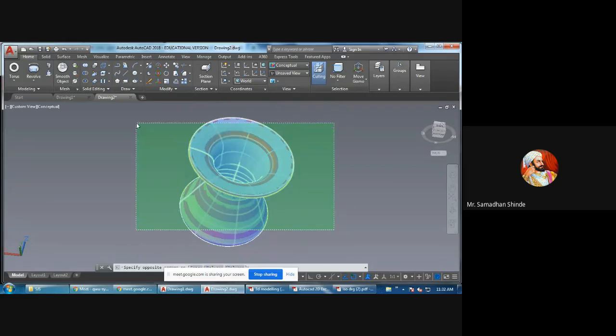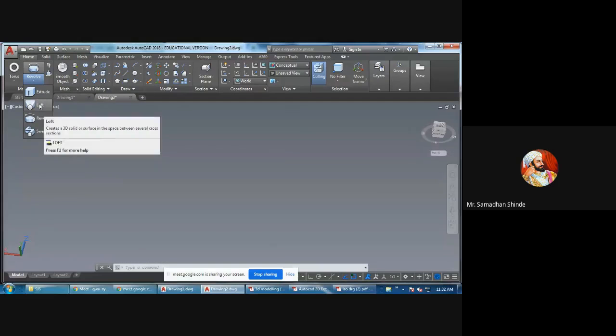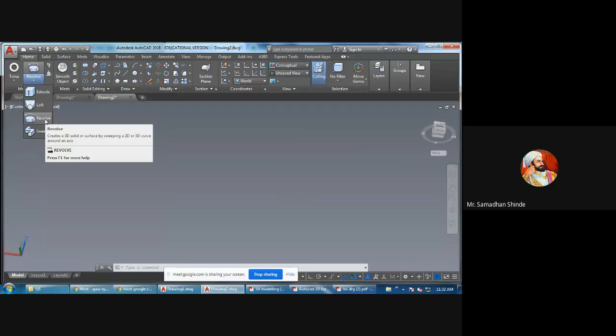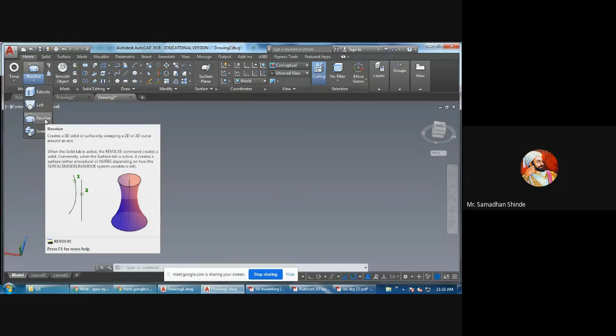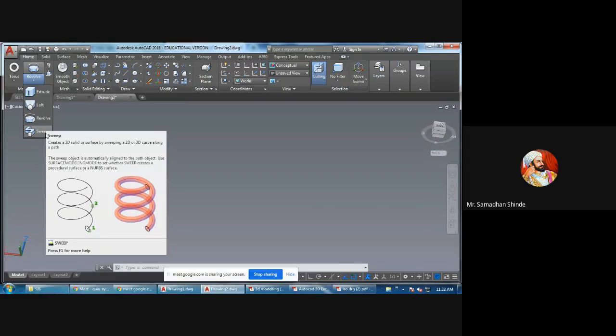I will tell afterwards. Just I'm highlighting these four commands: extrude, giving height; loft, joining cross sectional areas; revolve, revolving the object; and the last command today is sweep. You can see how sweep can be completed. Sweep along a particular path, the object can be moved. It is called sweep.